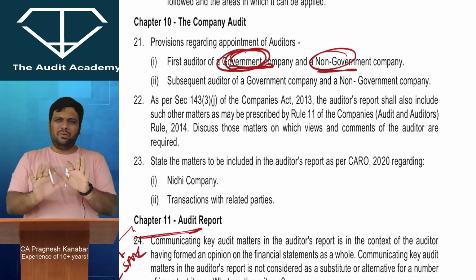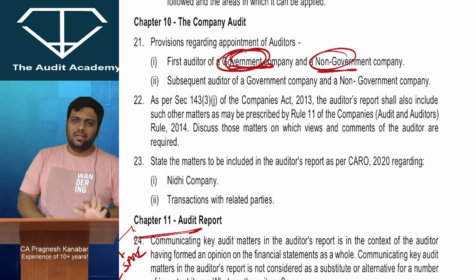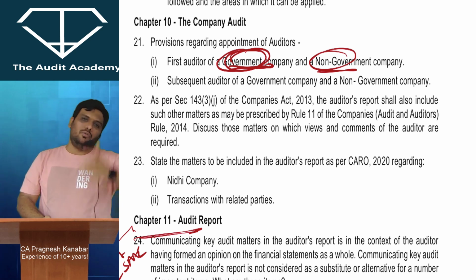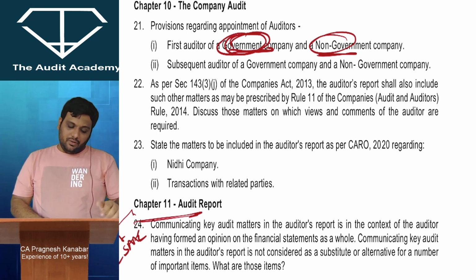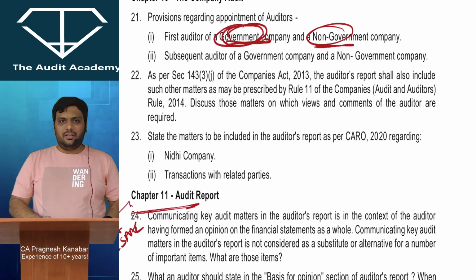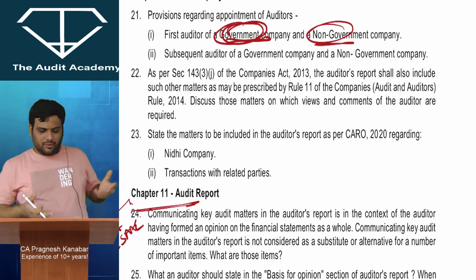See, company audit, I know students are very much comfortable with it. So while discussing the RTP video, I don't want to be a hero discussing all company audit provisions. You can always go through my marathon revision lectures. Subsequent auditor of a government company and a non-government company, the appointment provisions are both clear. You can go through it.